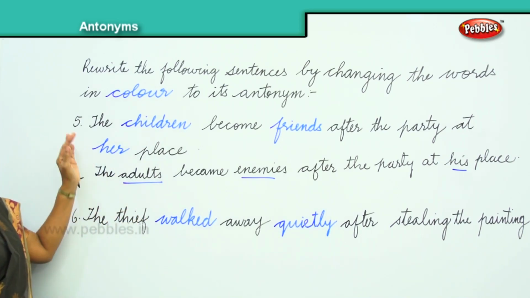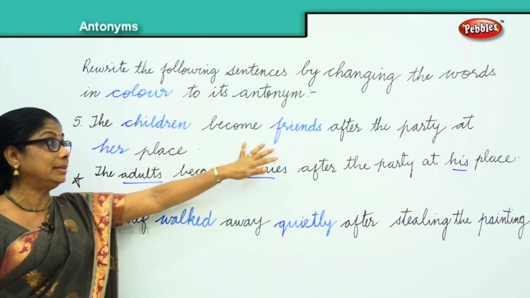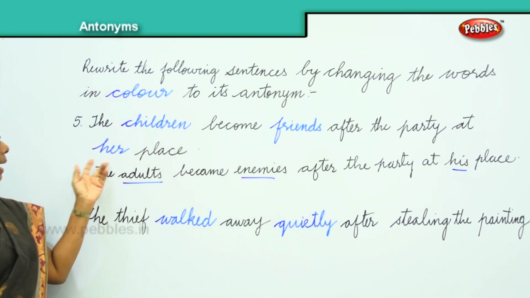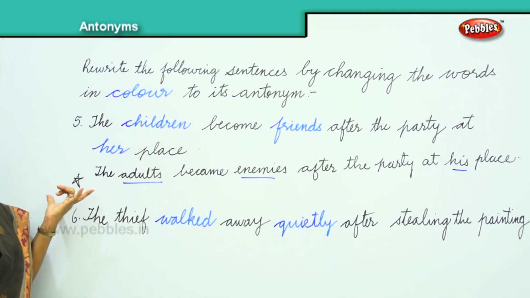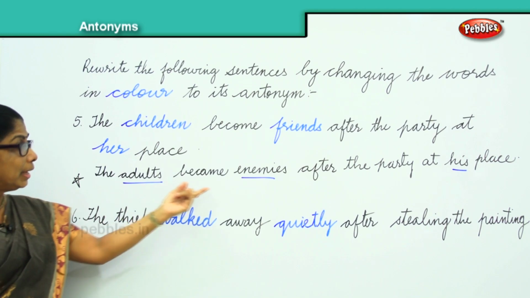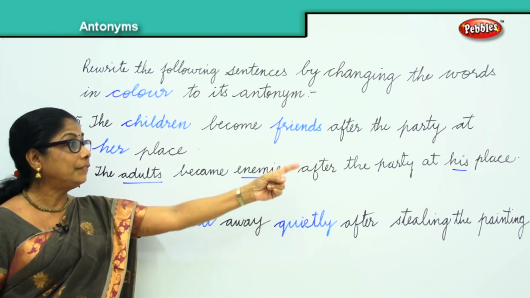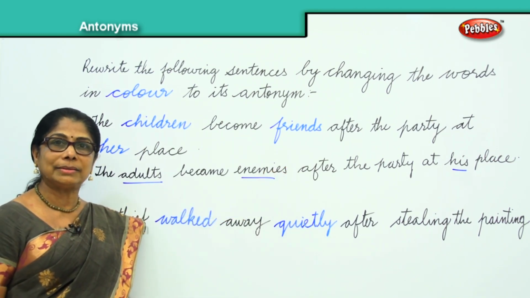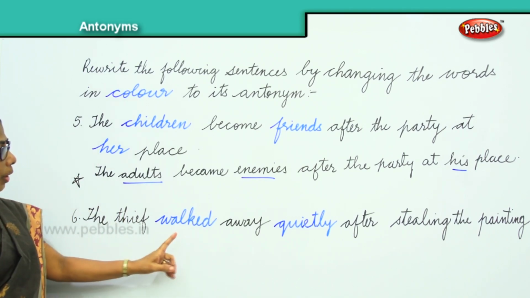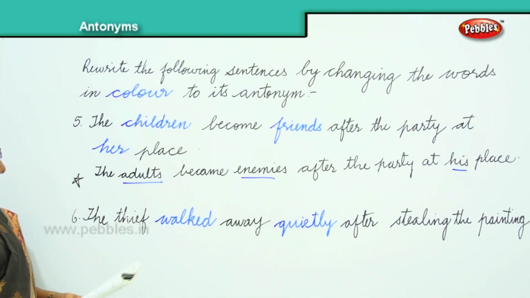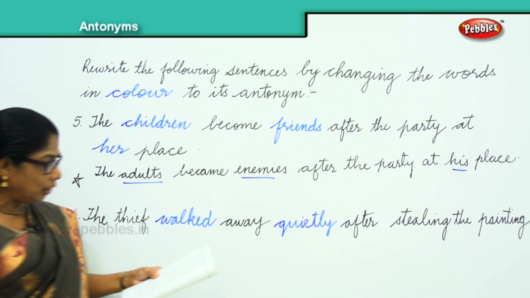What was the original? The children became friends after the party at her place. Now the second one, here we have walked. Who is walking? The thief. So walking, you can say run; quietly, noisily.